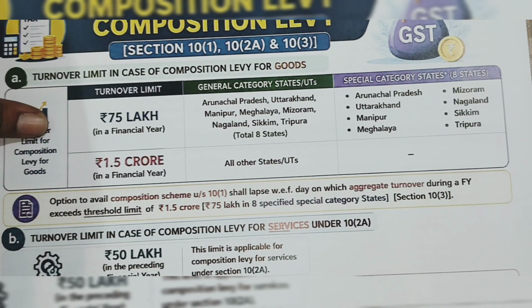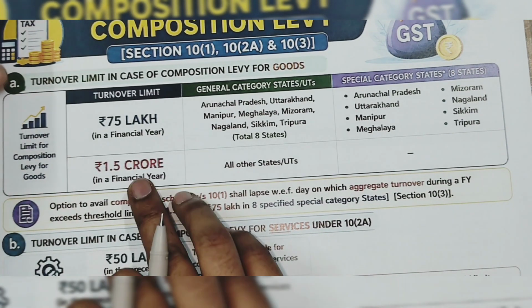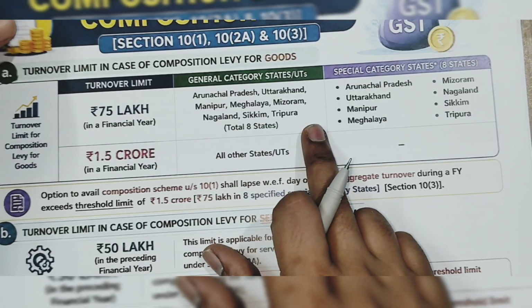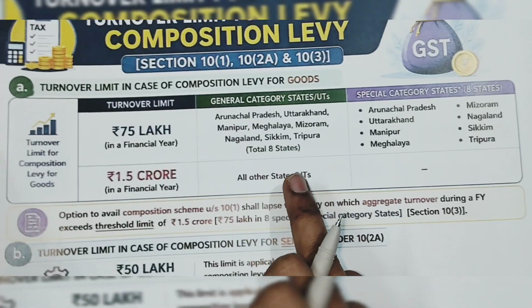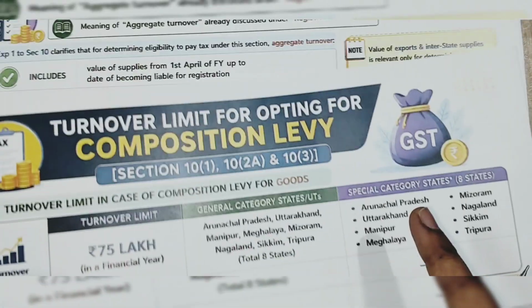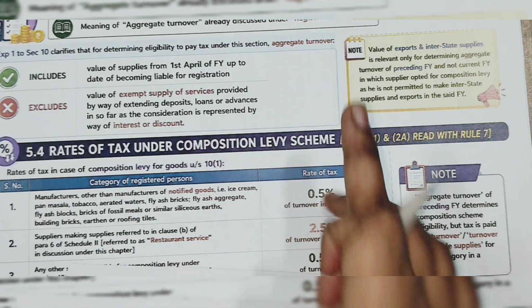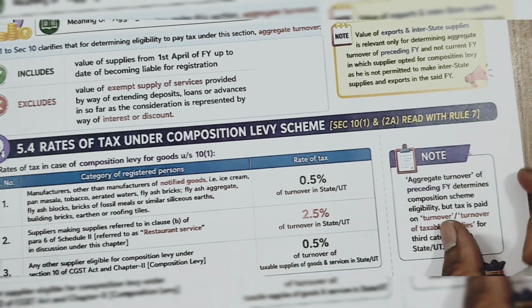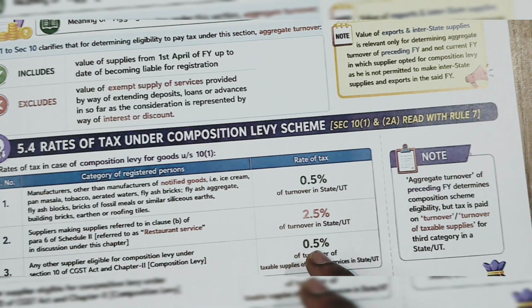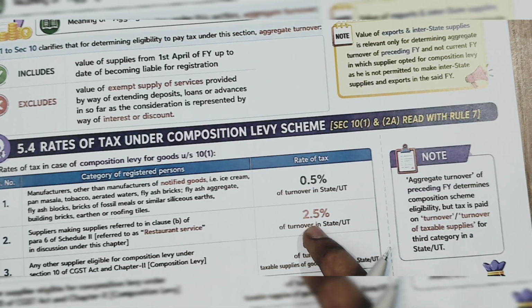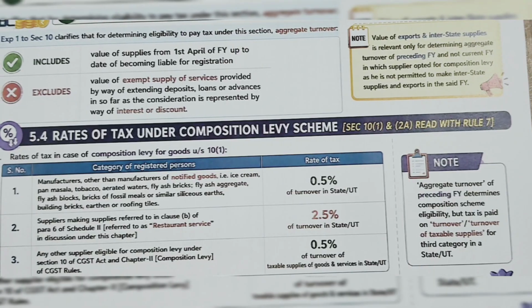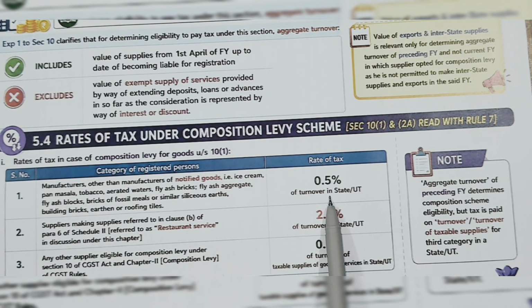Now, we have understood the turnover limit for the 8 special category states and all other states, and we have understood who is eligible. Now, let us understand what the rate of tax is. As I already said, you will pay at a discounted rate. So, what is this discounted rate?